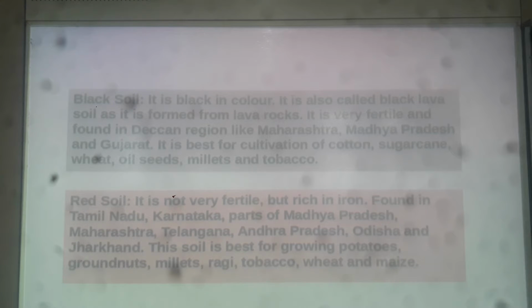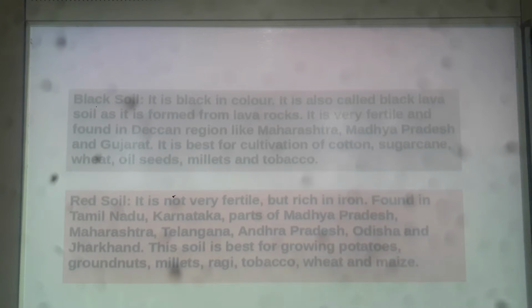It is found in Tamil Nadu, Karnataka, parts of Madhya Pradesh, Maharashtra, Telangana, Andhra Pradesh, Odisha and Jharkhand. So in many parts of the country, or you can say in different states, this red soil is found. This soil is best for growing potatoes.